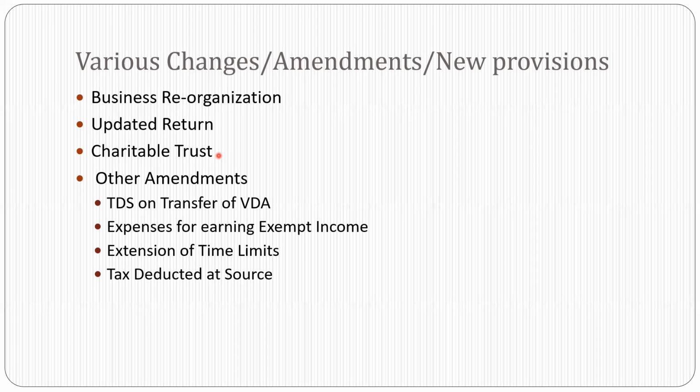The second change is done in section 13(1)(d), where what we have today is, if the trust were to make any investment in a section 8 company or shares of any company, then the entire income of the trust will be taxable. I repeat, if the trust were to make any investment in a section 8 company or the shares of any company, then the entire income of the trust will be taxable.